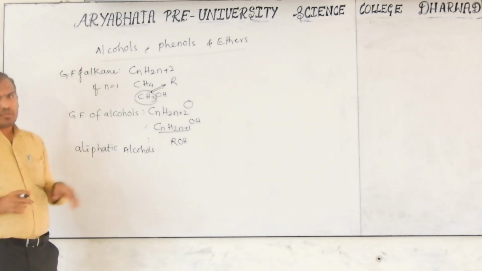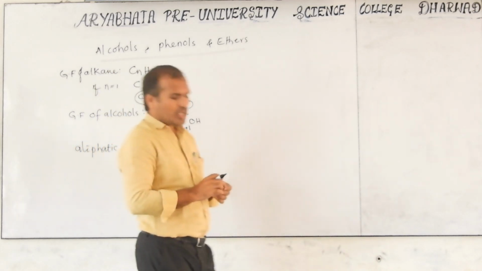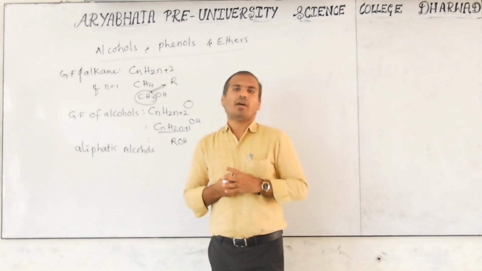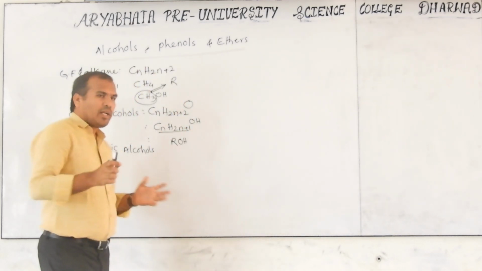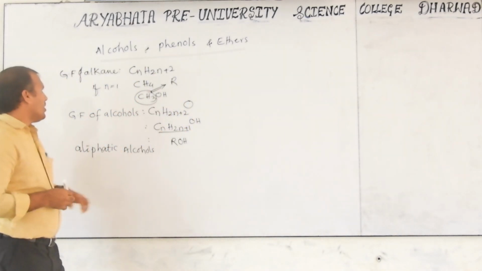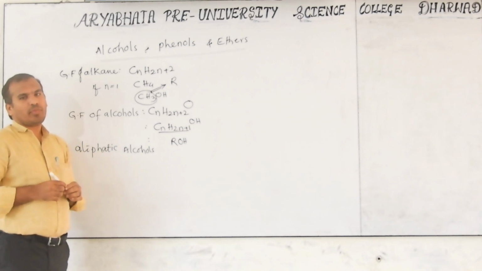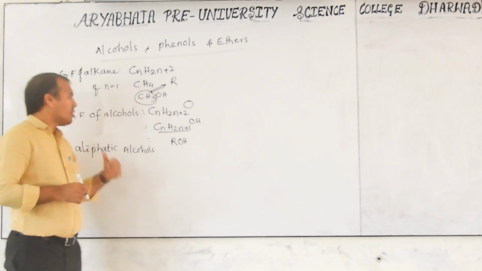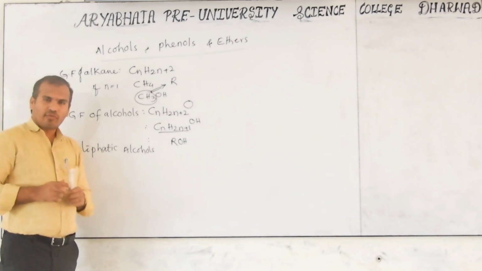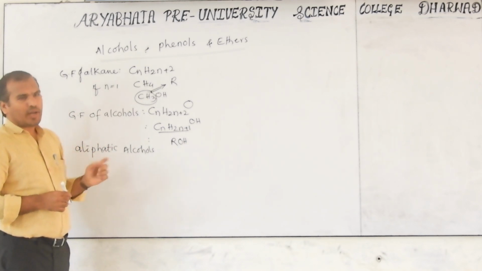In hydrocarbons, generally the hydrocarbons are alkane, alkene, alkyne and benzene also, because they contain carbon and hydrogen. In that, if one of the hydrogens is replaced by the hydroxy group, OH, which is called the hydroxy group, then the alcohols formed are aliphatic and aromatic.